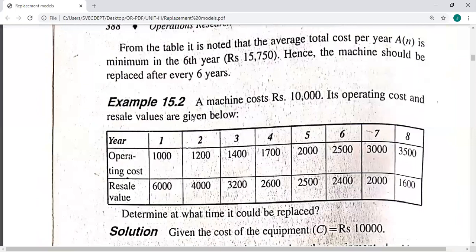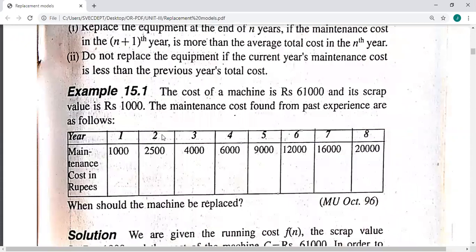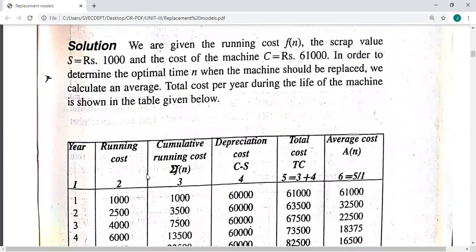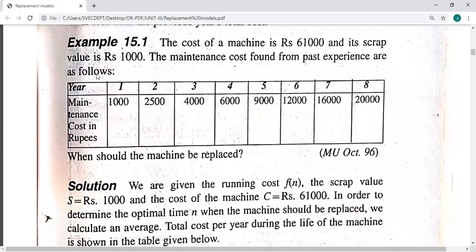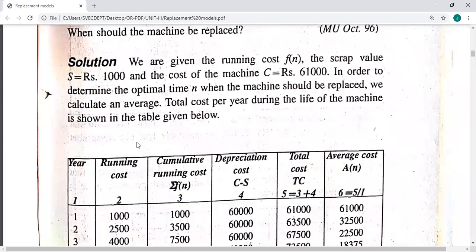So we'll go to the next example. Here a machine costs rupees 10,000. Its operating cost and resale value are given below. Compared to the previous problem, here the maintenance cost and years are given. The resale value is given, but it is constant: 1,000 for each and every year up to 8 years. In the previous problem, the resale value may change from year to year.